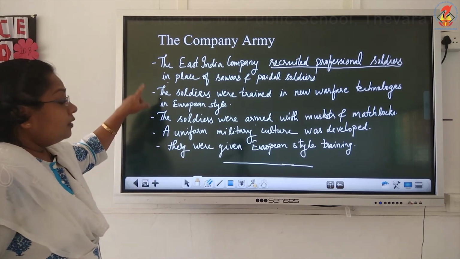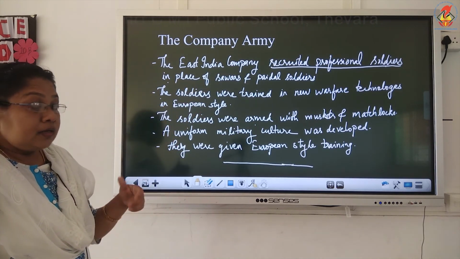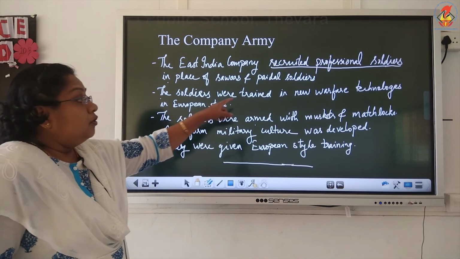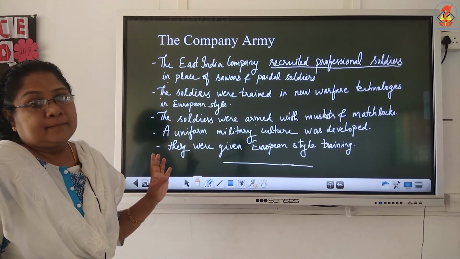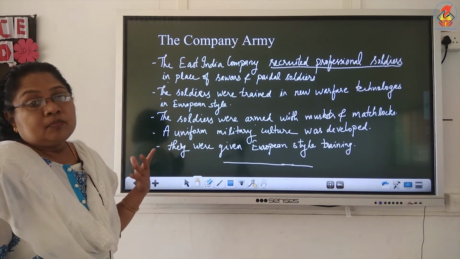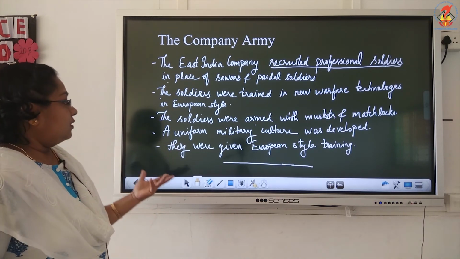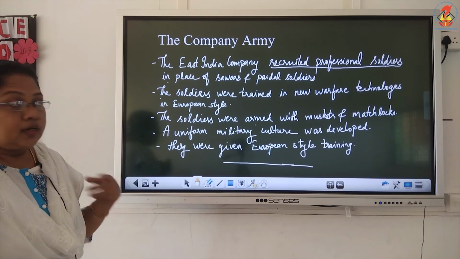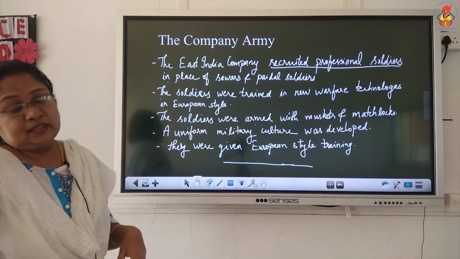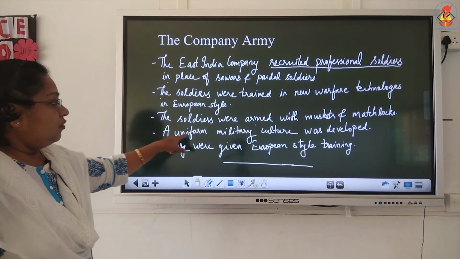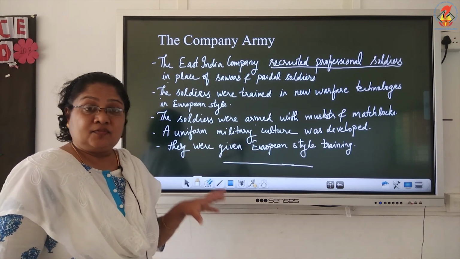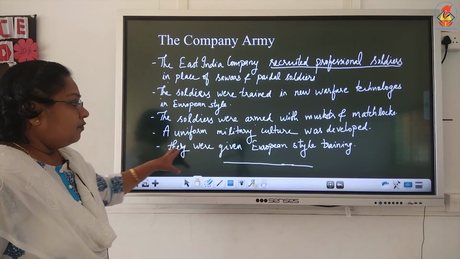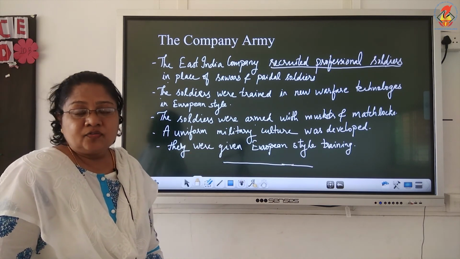Those who were recruited were given training in new warfare technologies in the European style. The soldiers were given muskets and matchlocks, and a uniform military culture of discipline.